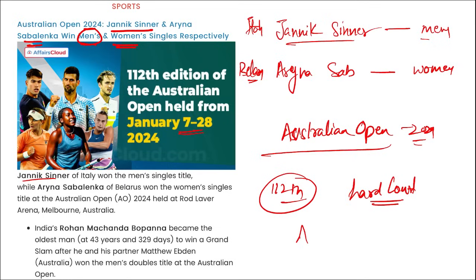Next, if we are talking about Australia, who is the Prime Minister of Australia? Anthony Albanese. What is the capital of Australia? It is Canberra.